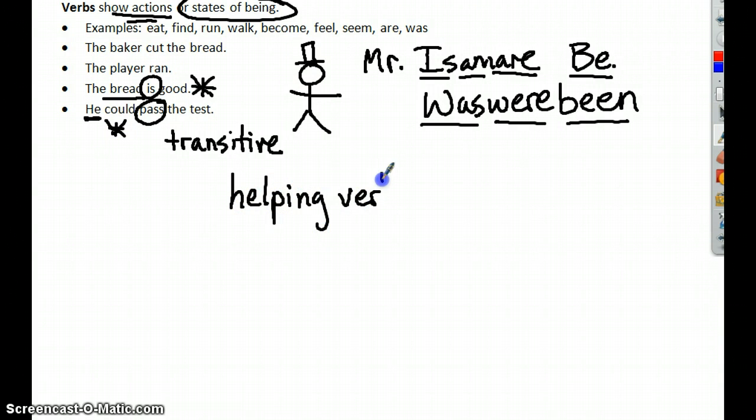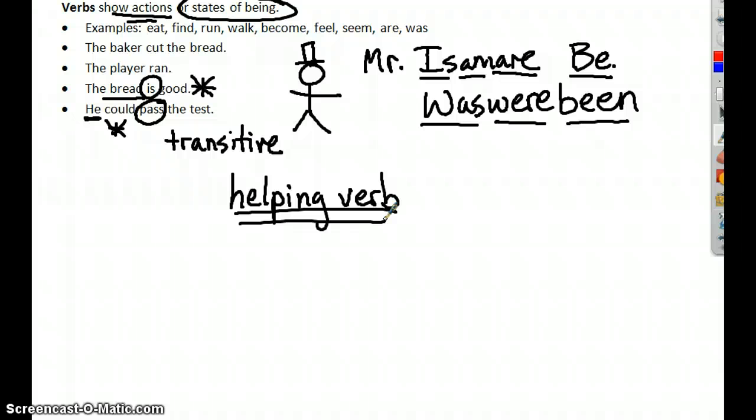You see, when we create sentences, we change the tense. That means when something happens. In this case, he hasn't passed the test yet, right? It's not "he passed the test," it's "he could pass the test." It's a hypothetical that he could pass the test if he studied or anything else. So could is changing the condition in which the verb is occurring, the time. When we use helping verbs, we change the tense of the sentence, of the verb, and that happens oftentimes.